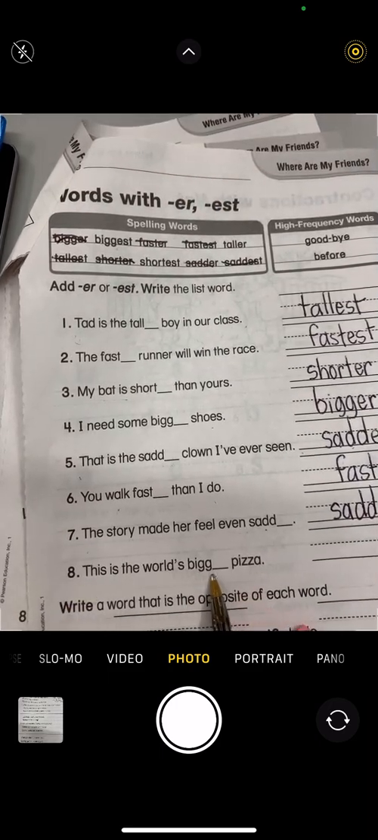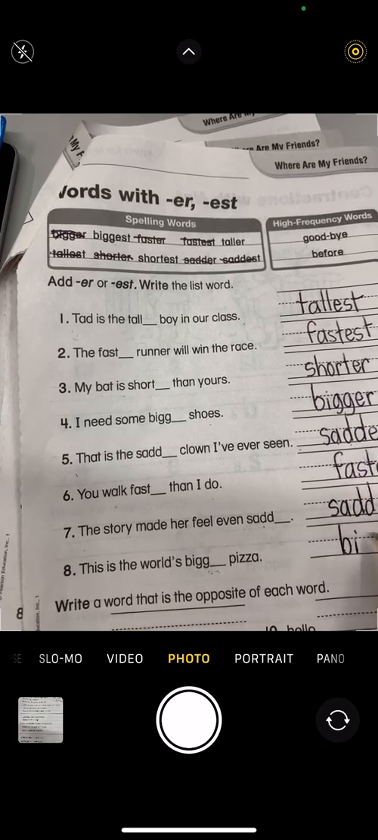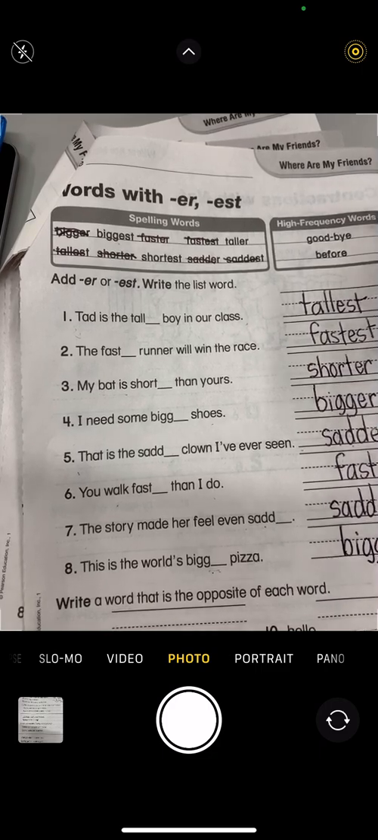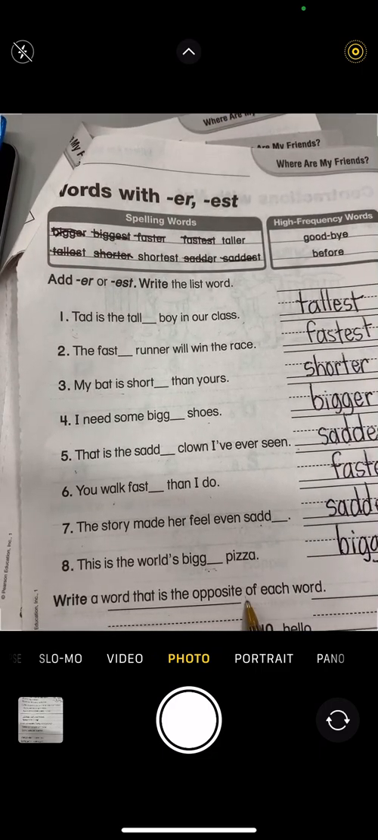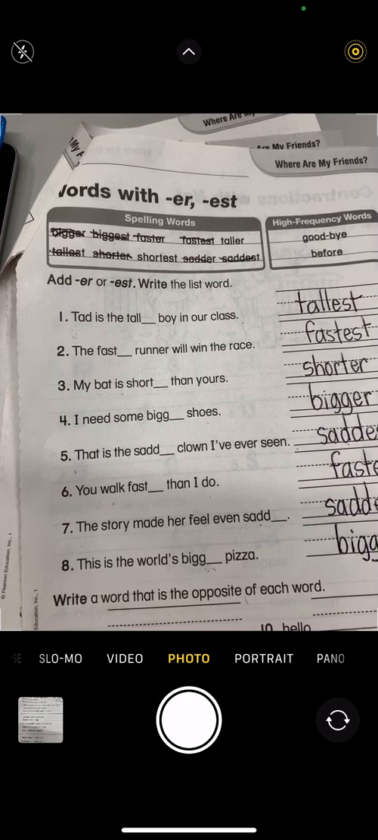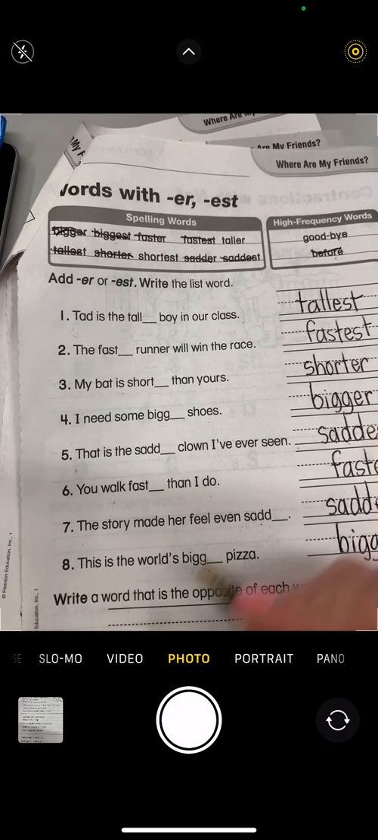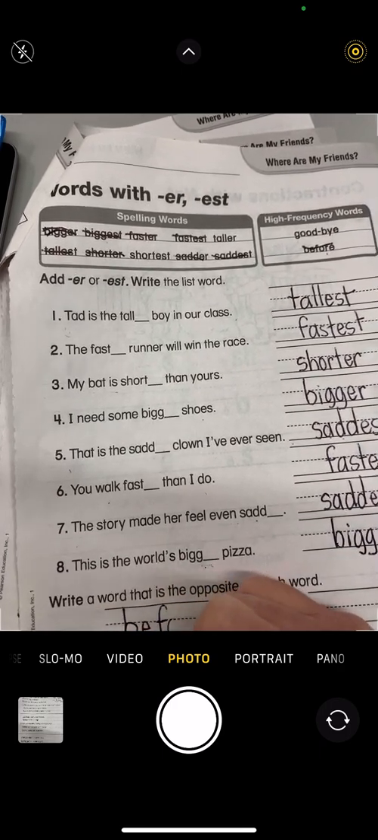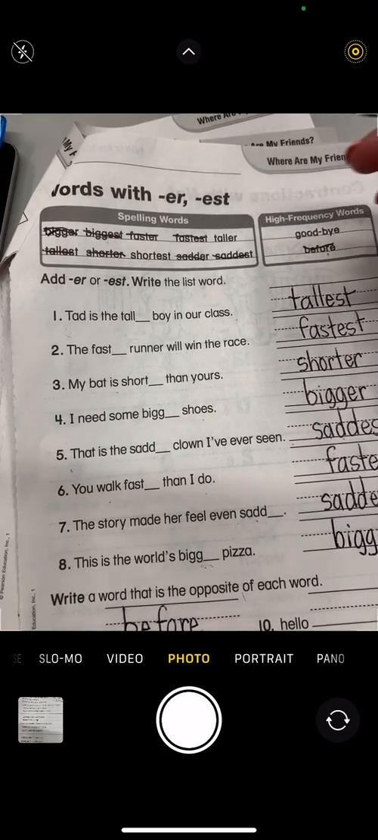This is the world's biggest pizza. B-I-G-G-E-S-T, the biggest pizza. Write a word that is the opposite of each word. So the opposite of after is before. The opposite of hello is goodbye.